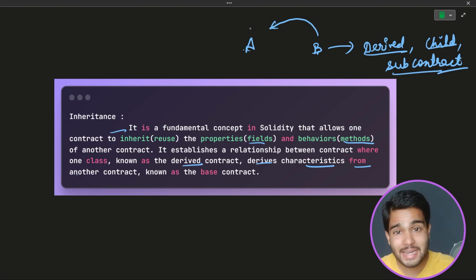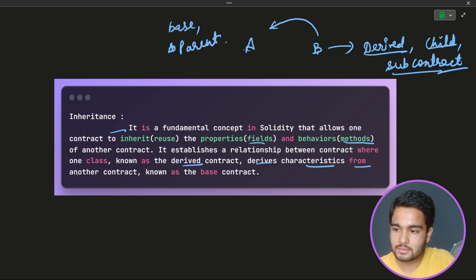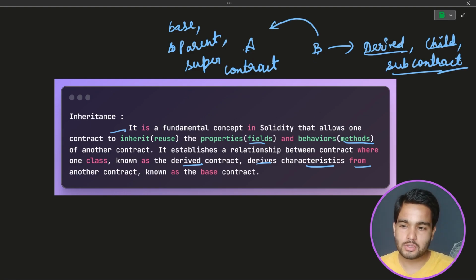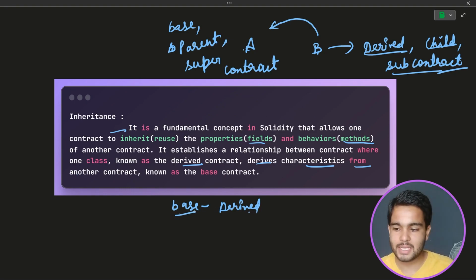And a contract which is inherited by any other contract is considered the base contract, or the parent contract, or the super contract. These are the terminologies a Solidity programmer should know, because any terminology can be used, or pairs like base and derived can be used simultaneously. A base contract is a contract which is inherited by any other contract, and a derived contract is a contract which is inheriting any other contract. So that is the meaning of it.